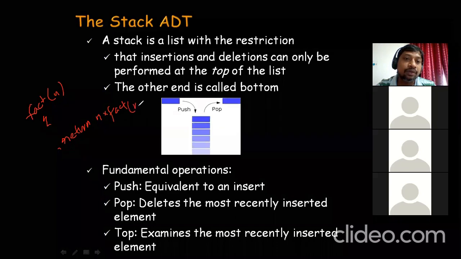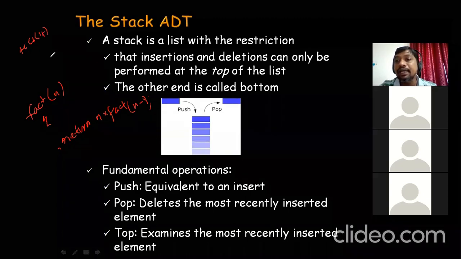The factorial of n is computed in terms of that number into the factorial of that number minus 1. If you call fact of 4, it is computed in terms of 4 into factorial of 3.